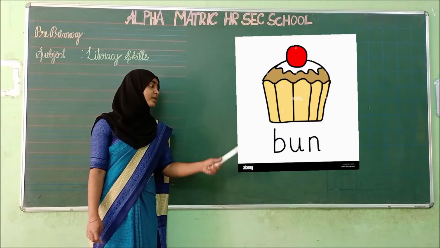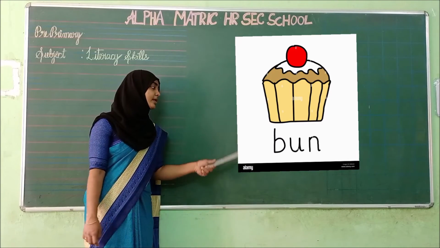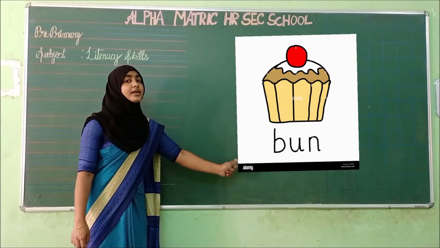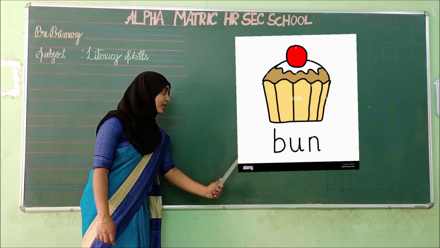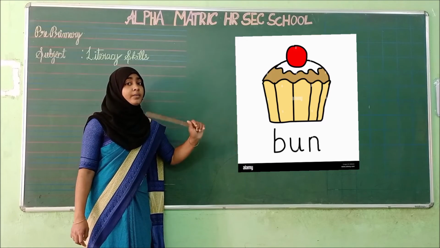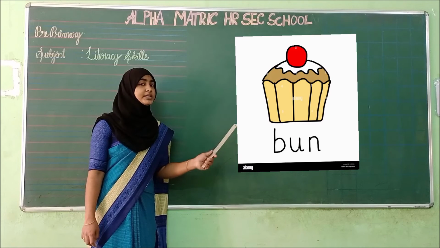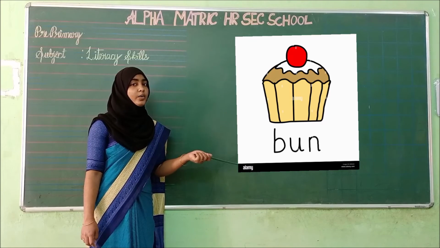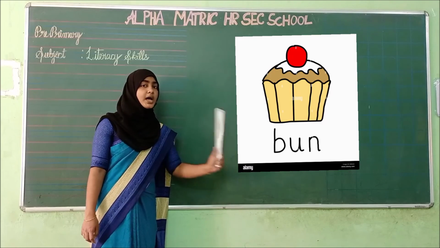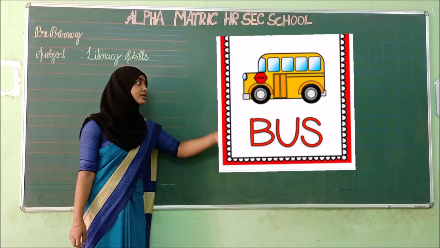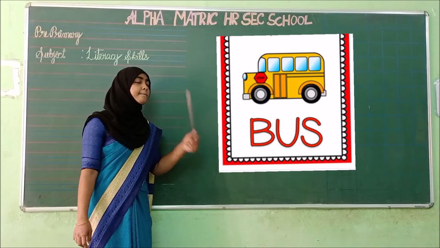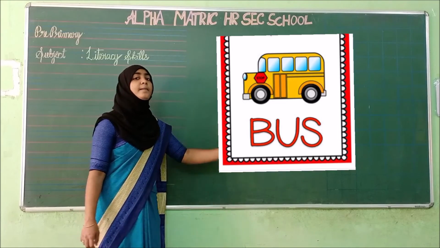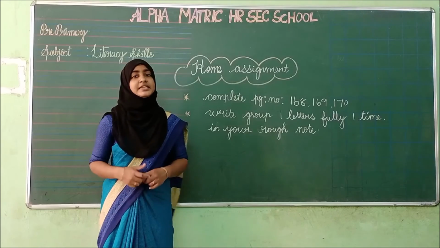What is this? Bun. B-U-N. Bun. See. B-U-N. While I am spelling it, what is this? U. While I am pronouncing it, its sound is changed as A. Okay? Bun. See the last one? What is this? What vehicle is this? Yes. Bus. B-U-S. Bus. Okay, children? Listen here.